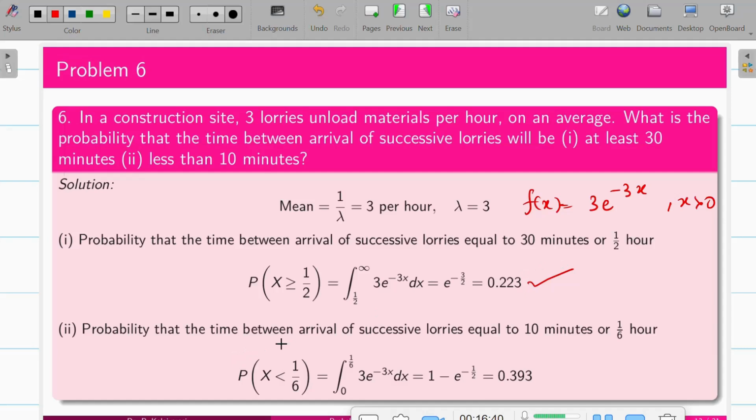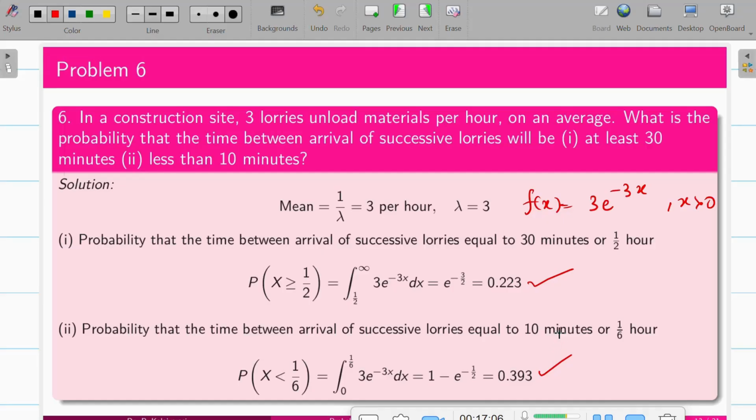Similarly, for the next question, it's 10 minutes. So convert into hours. It will become 1 by 6. So it will be less than 10 minutes, so x less than 1 by 6 hours. So 1 by 6 will be the upper limit and the lower limit will be 0. So f of x dx. We'll perform the integration, applying the upper limit minus lower limit, and find the answer.